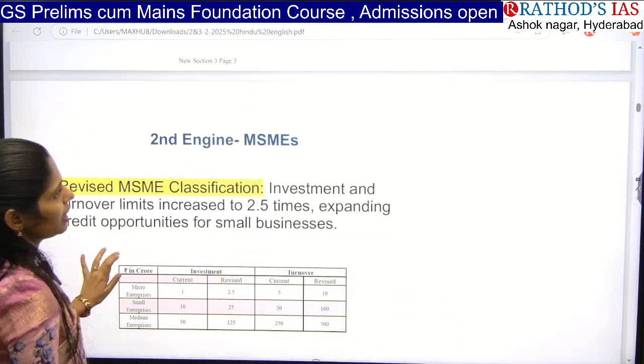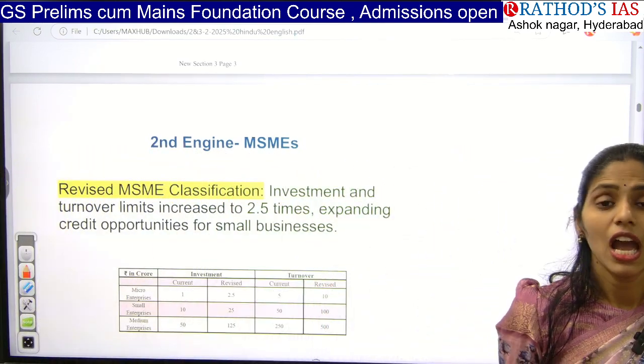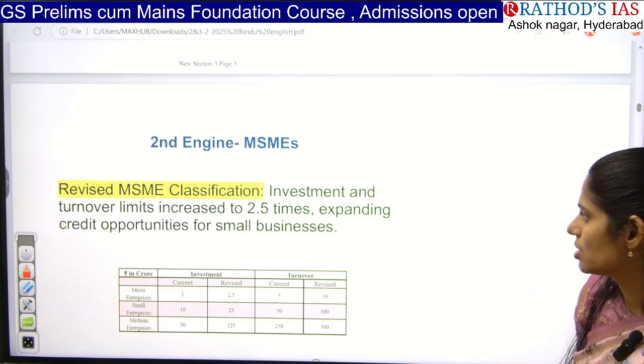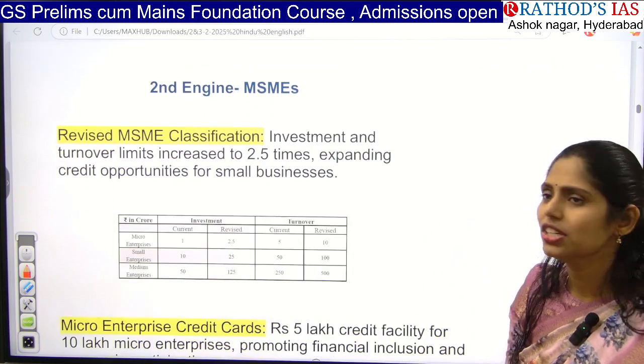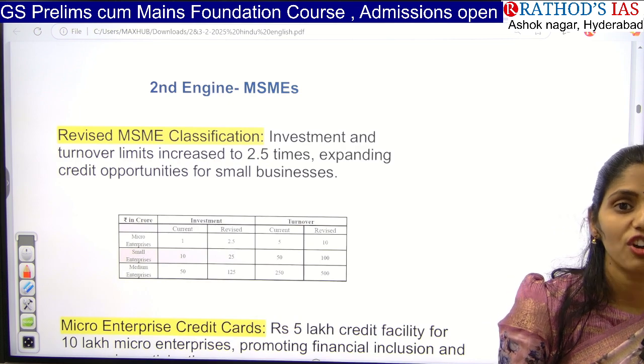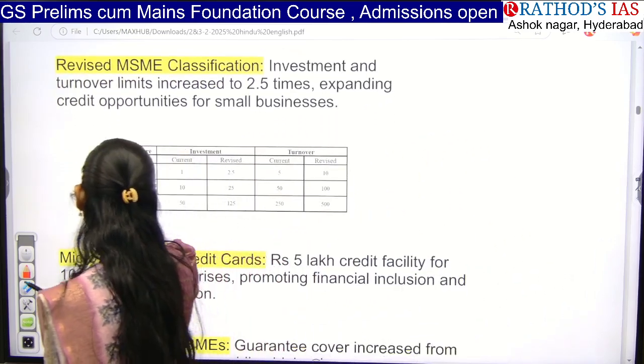And next, let us see our second engine. The second engine is nothing but MSMEs. MSME is nothing but micro, small, and medium enterprises. So actually, the first important change in this year's budget is revising the classification of MSMEs. Okay, so here if you see, what is the current?